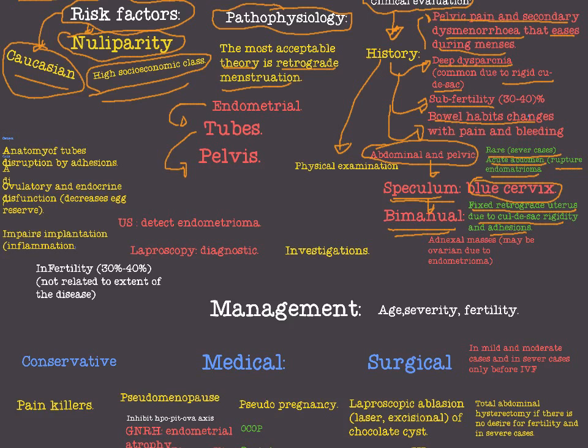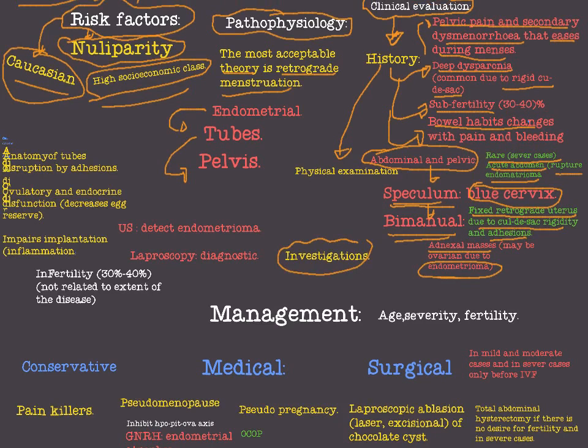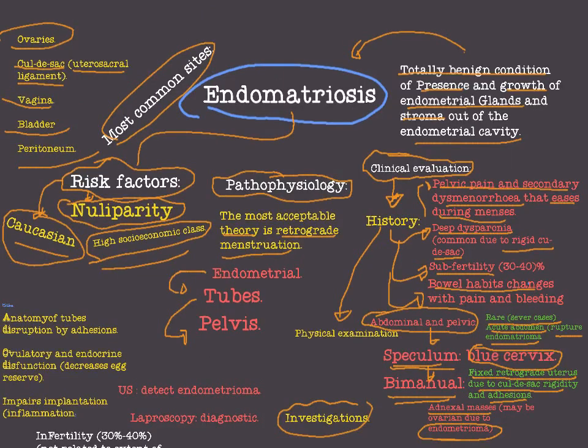And eventually we are looking for adnexal masses, maybe due to ovarian endometrioma. We may have adnexal masses, okay. This is how we clinically evaluate endometriosis. Let's now move to the investigations of endometriosis, okay. We talked about definition, risk factors, pathophysiology, clinical evaluation, and now we are moving to